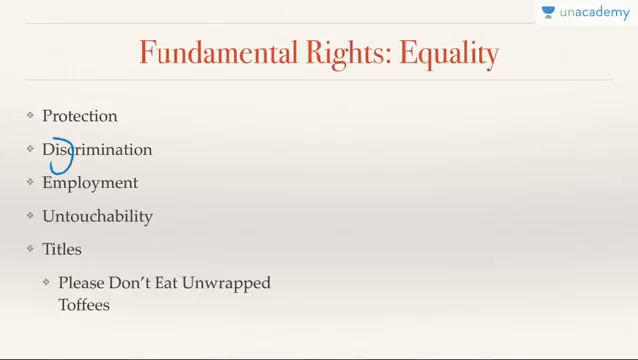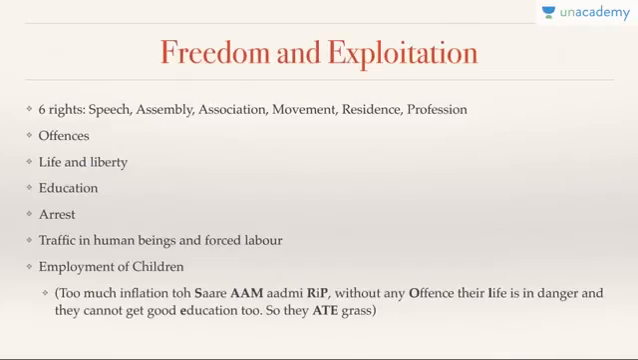So PDEUT. Very simple. I always remember, never forget. Please don't eat unwrapped toffees. As simple as that. Please don't eat unwrapped toffees. If you remember this, then it's very simple. P is for protection, D is for discrimination, E is for employment, U is for untouchability, and finally T is for titles. So 14, 15, 16, 17, 18. So let's get started.